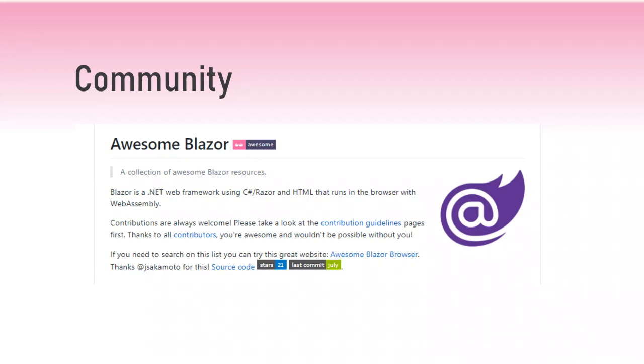Please check out this awesome Blazor repo, with a big collection of Blazor resources, from scalability to reusable components to a lot of libraries from DevExpress, Syncfusion, MatBlazor, Radzen. There is a lot to cover here. So there is, again, a big power in working together. There is a big power in joining the community.